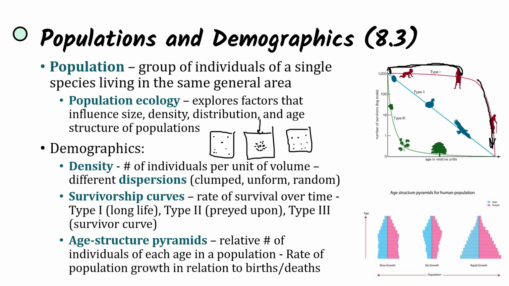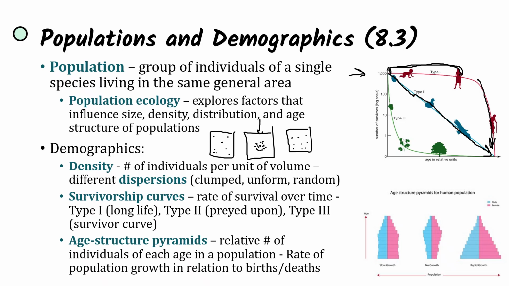But for the majority of your life, or for the first period of time within the life, there's going to be a lot of individuals at that level. Then type 2 are going to be preyed upon consistently throughout their life. So there's going to be a steady decline. So there's not going to be a specific moment in time where there could be more individuals of the population than other times. They're preyed upon consistently throughout a lifetime.